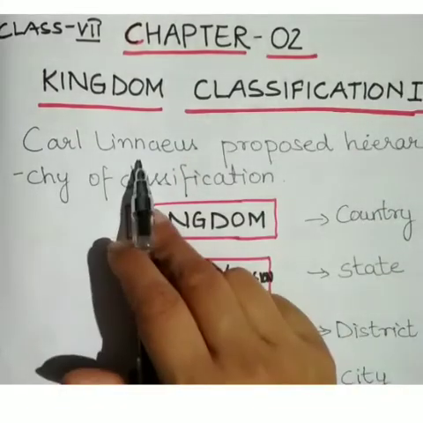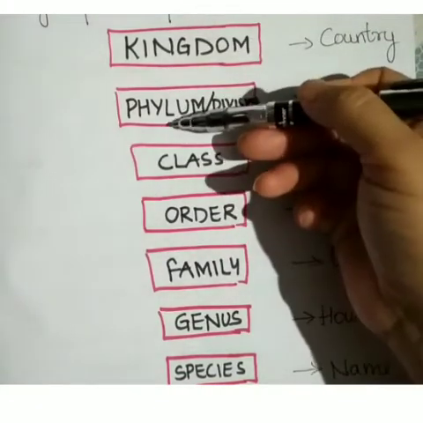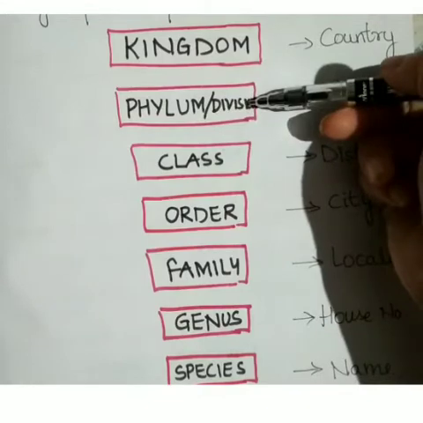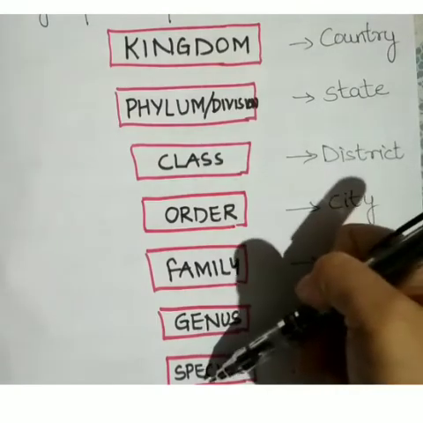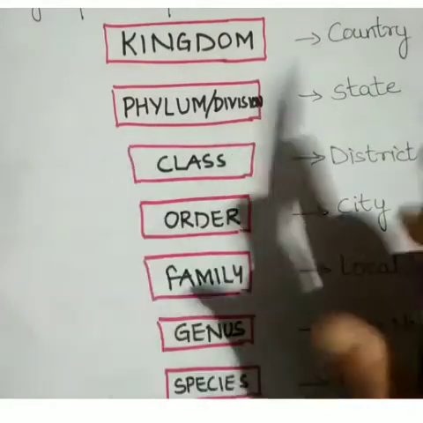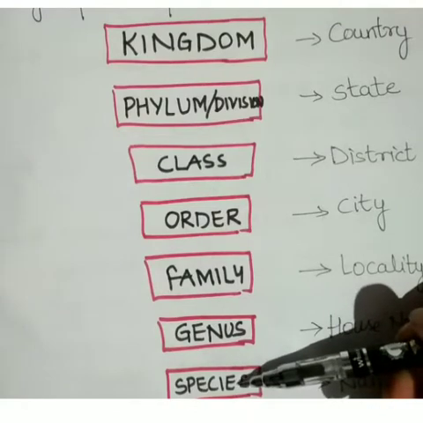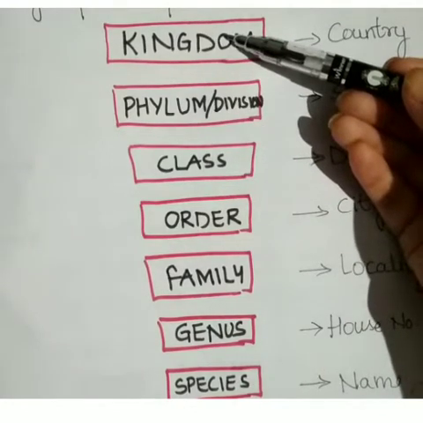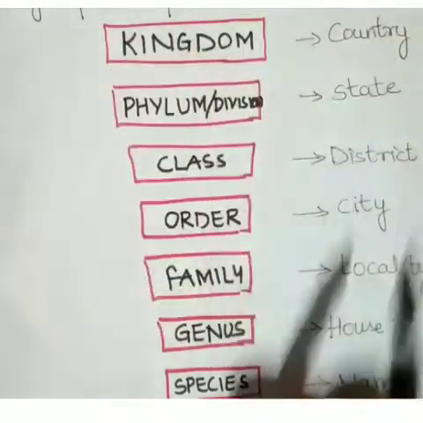Now, Carl Linnaeus proposed the hierarchy of classification. See, this is the hierarchy of classification. Kingdom, phylum or division. Phylum in case of animals and division in case of plants. Then comes class, then order, family, genus, and then species. Both in animal and plant kingdoms, the lowest category is a species and the highest is the kingdom, and the rest of the categories lie within the framework.